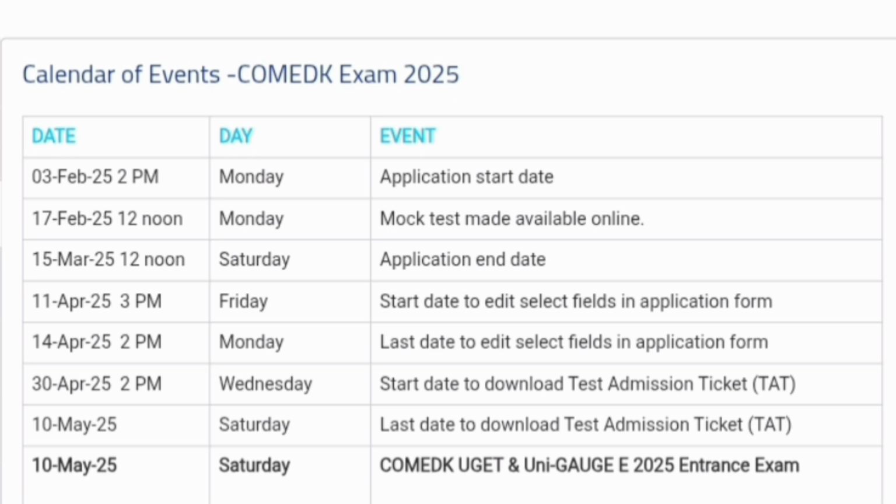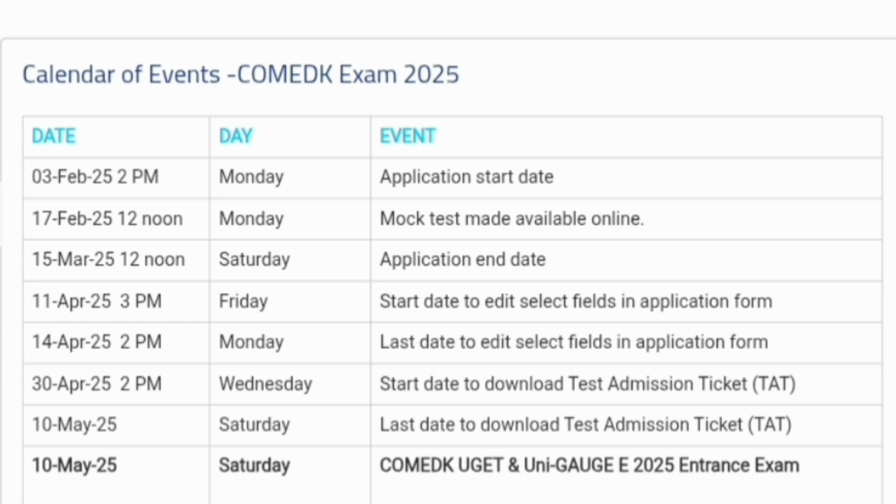17th February is when they will release the mock test online, and the mock test is very important for you to start taking practice if you want to score good marks in Comedk and get the best college. So February 25, Monday, the mock test is available, and I'll give the link at that point of time. 15th March is the application end date. So the last date for applying for Comedk 2025 is 15th March, 12 noon, right?